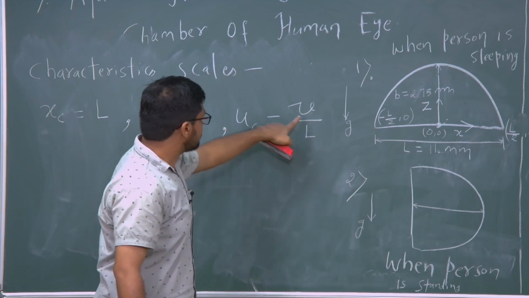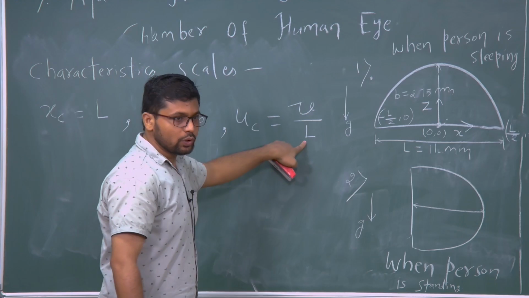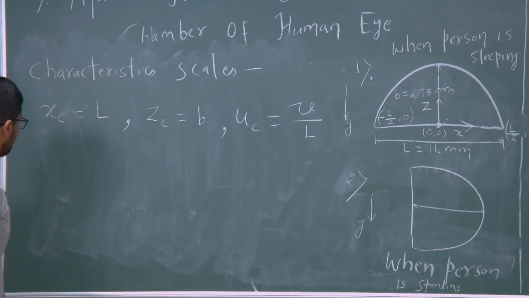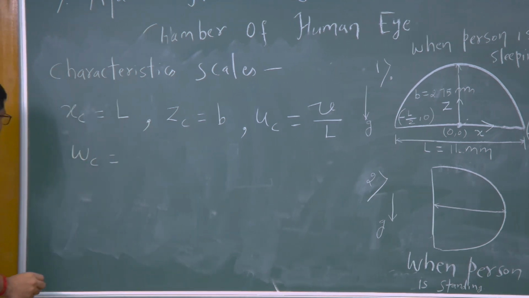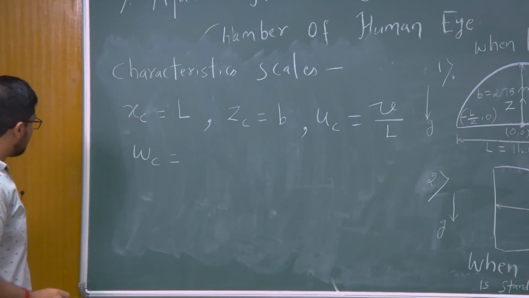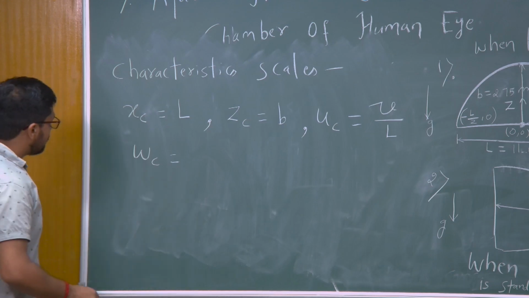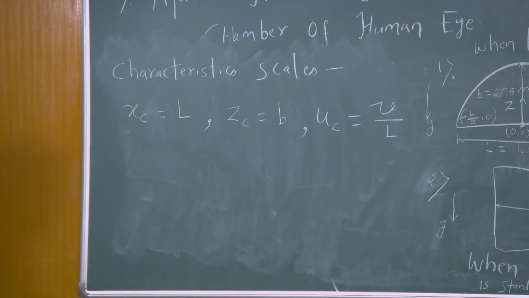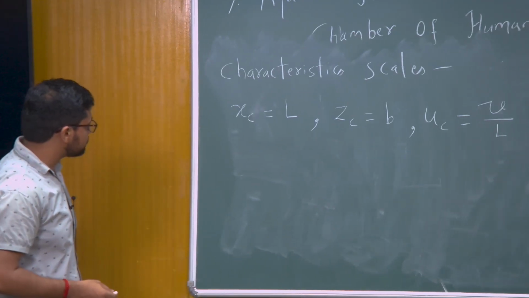So nu upon L is meter square per second upon meter, which is meter per second. And Wc, the characteristic scale for velocity in the z direction, we will calculate from the continuity equation. We have done all that earlier in the class also.